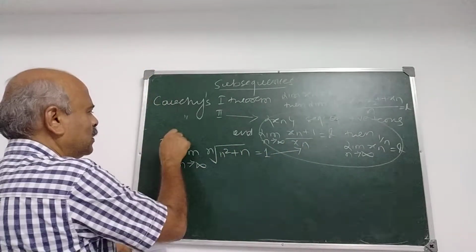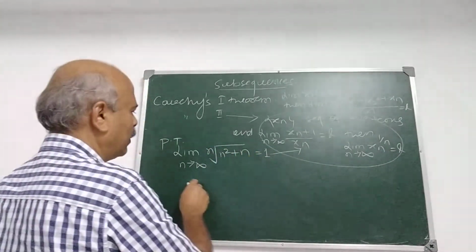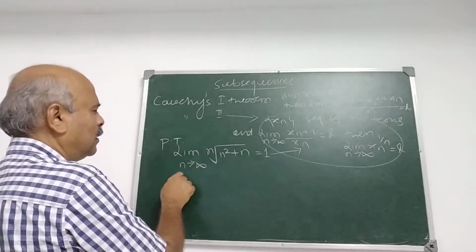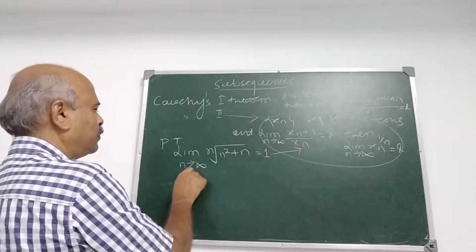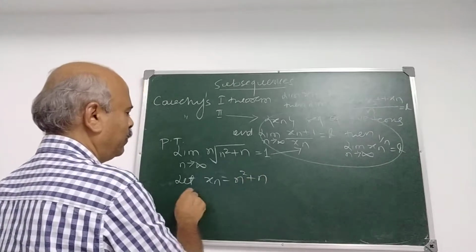The problem is to prove that limit nth root of n square plus n is 1. For that, let xn be n square plus n.